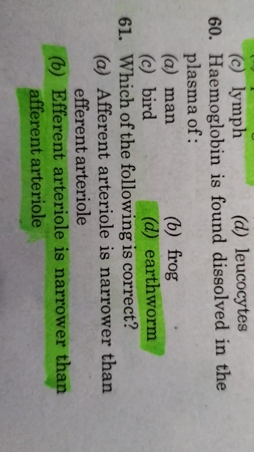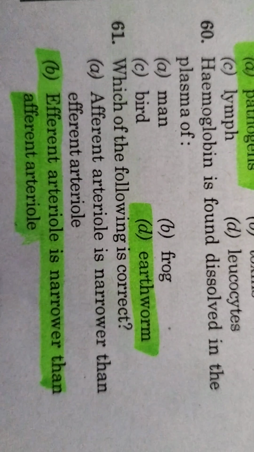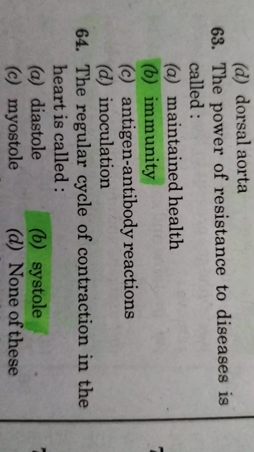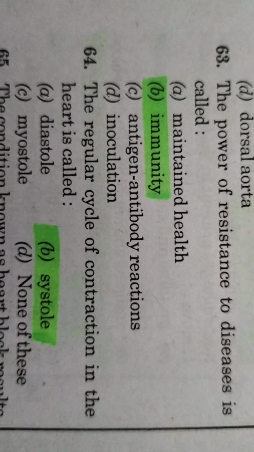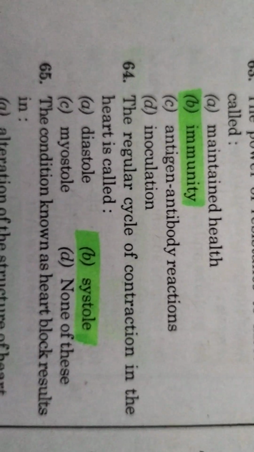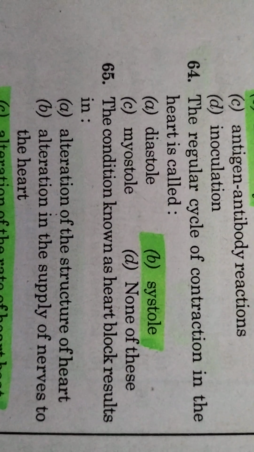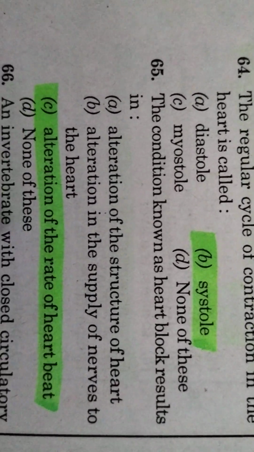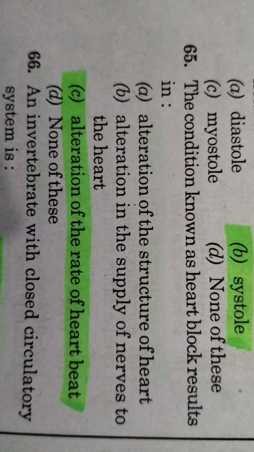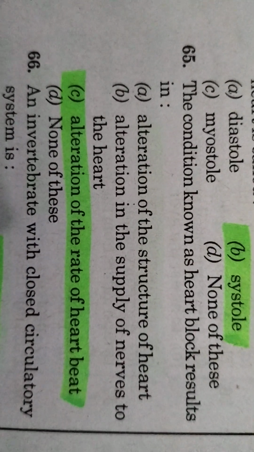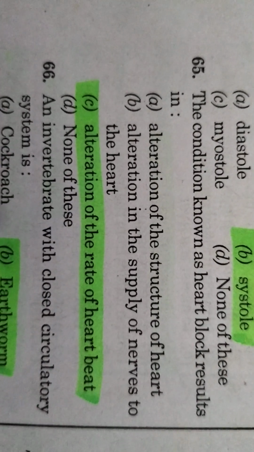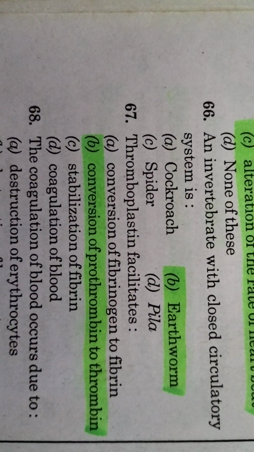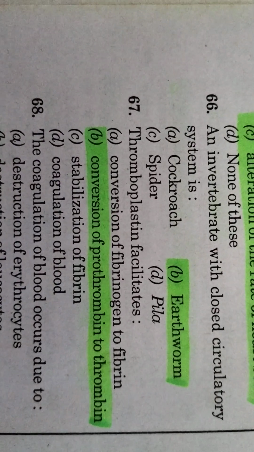Which of the following is correct? Efferent arteriole is narrower than afferent arteriole. The power of resistance to disease is called immunity. The regular cycle of contraction in the heart is called systole. The condition known as heart block results in alteration of the rate of heartbeat. An invertebrate with closed circulation is earthworm.